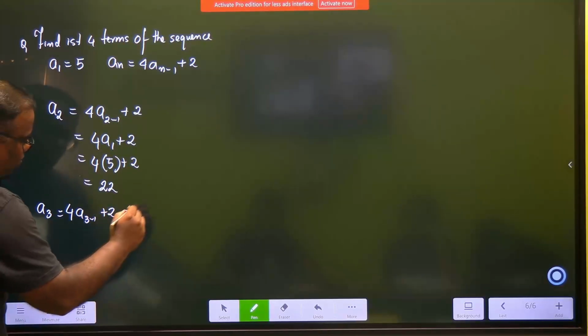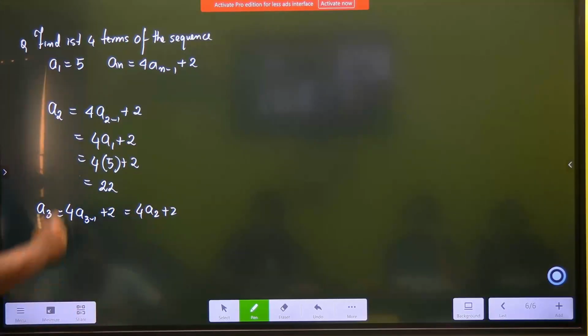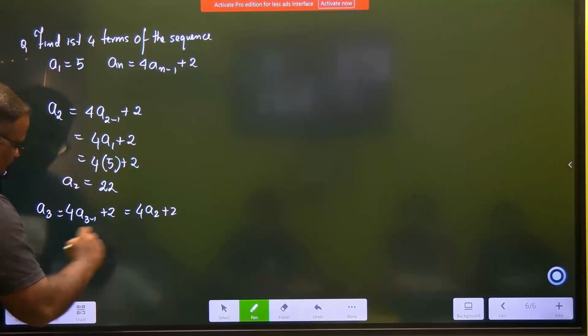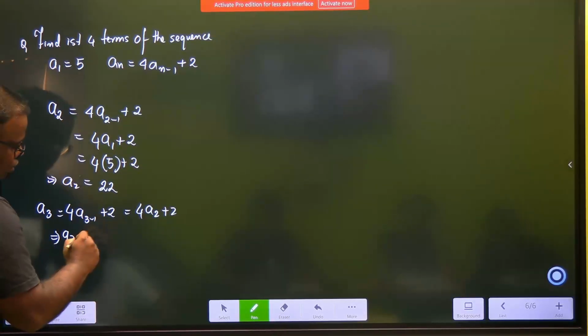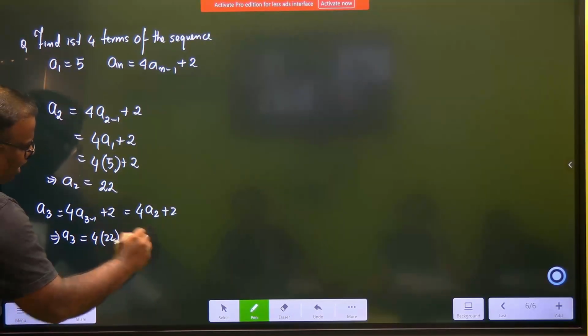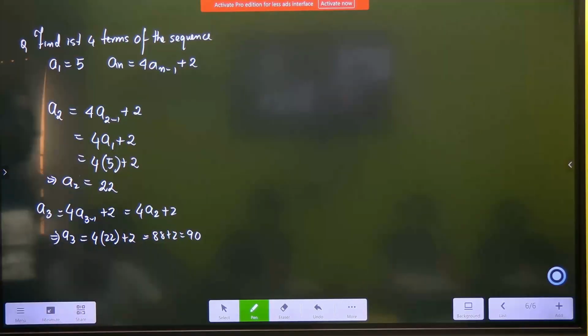So this becomes equal to 4a2 plus 2. Do you know the value of a2? Why not, sir? We just calculated. So I write a3 is equal to 4 times of 22 plus 2. Tell me, was this hard? 88 plus 2, which is equal to 90.